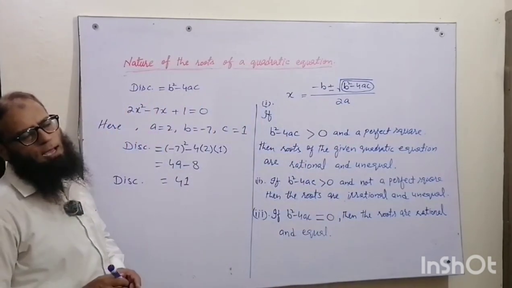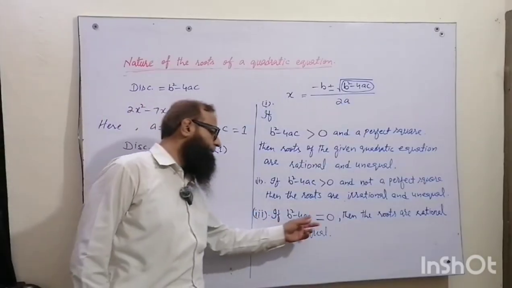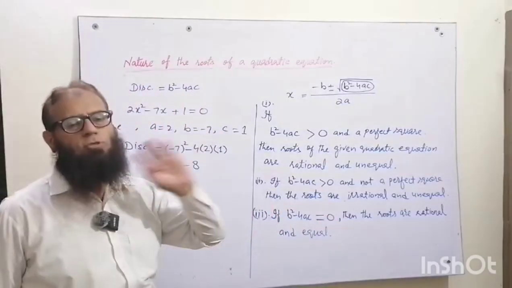The roots are rational and equal when the discriminant is exactly equal to 0.